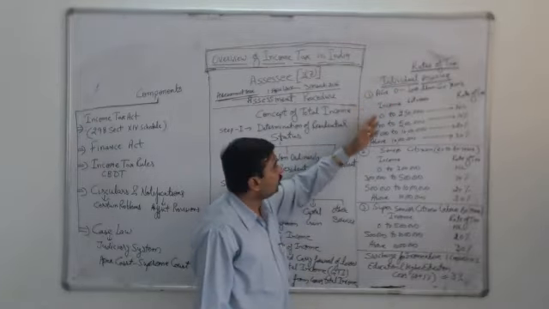First, we will check the age of the assessee. If the assessee's age is below 60 years, meaning 0 to 60 years, in that case, these are the rates which will be applicable. The rates are on the basis of the assessee's income range and the rate of tax.